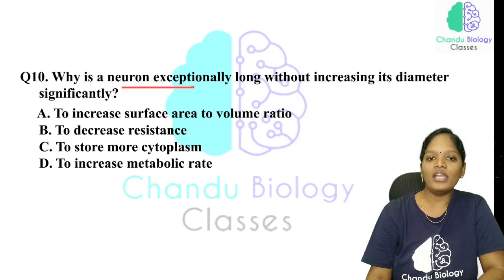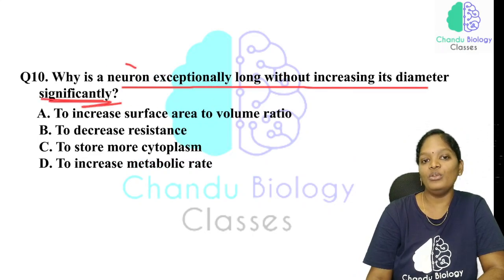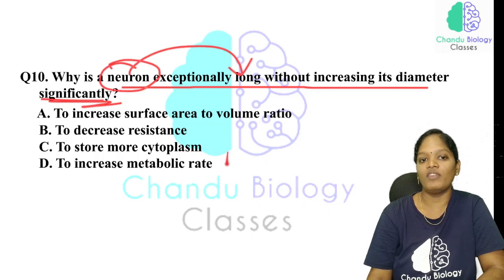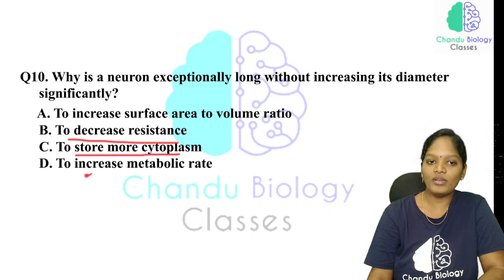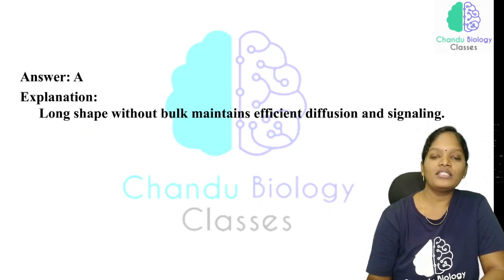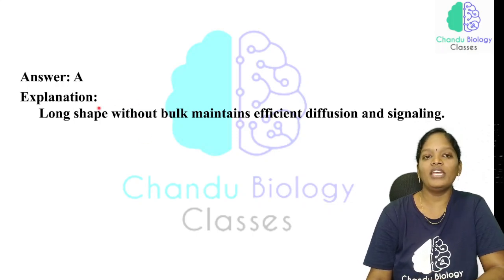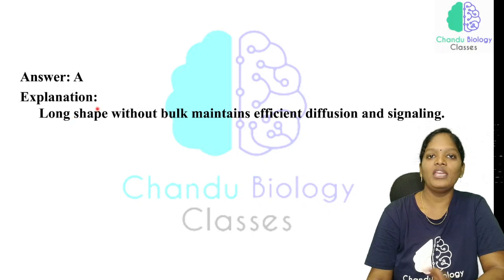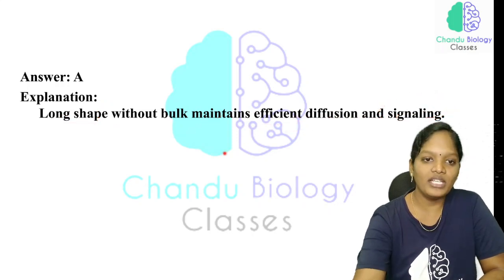Why is a neuron exceptionally long without increasing its diameter significantly? What is the main reason? Options: to increase the surface area to volume ratio, to decrease the resistance, to store more cytoplasm, to increase the metabolism rate. Always, increasing the surface area to volume ratio is the main reason, so that diffusion may effectively do its function. The long shape without bulk maintains efficient diffusion and signaling. This is the most important reason.